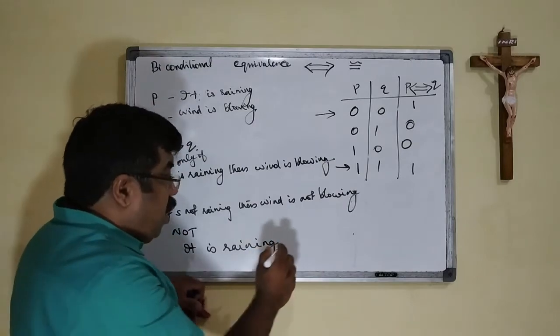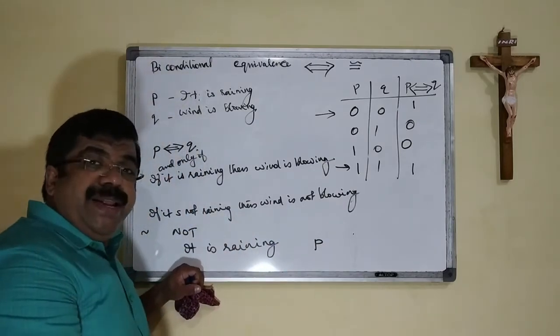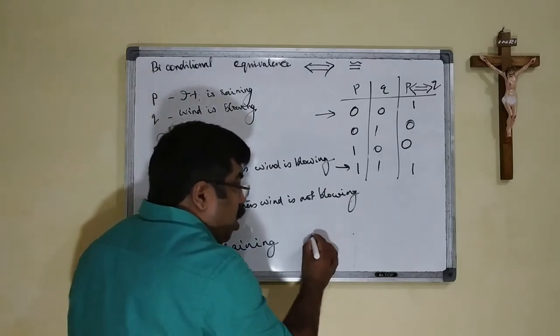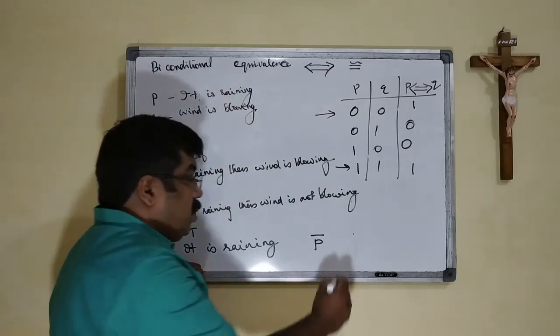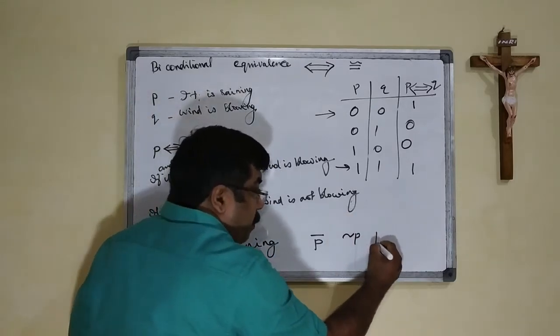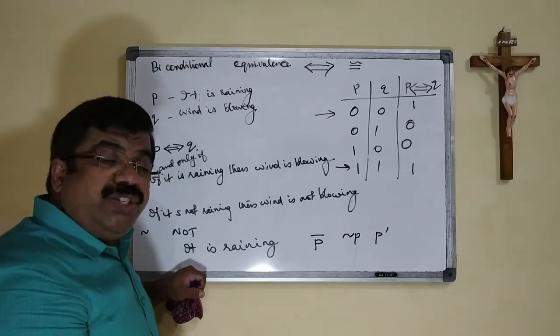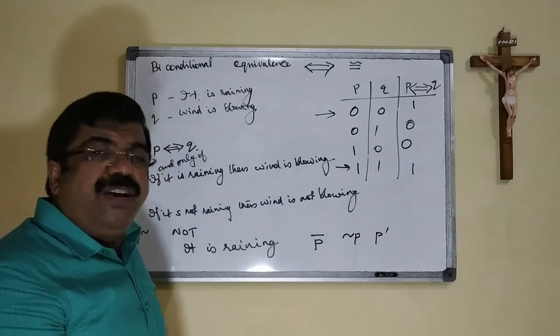When we take P as the proposition for this, it is raining, we can write P bar or not P, P dash, etc. to show that it is negated.